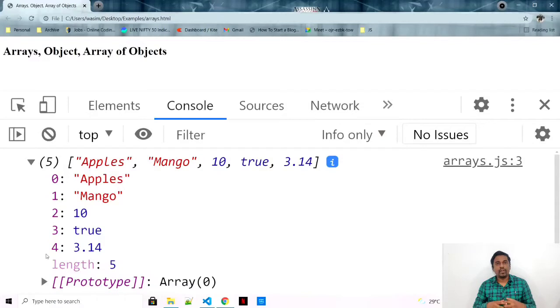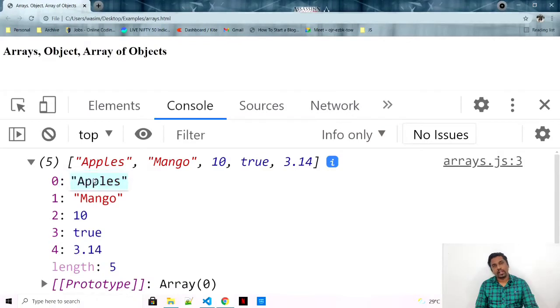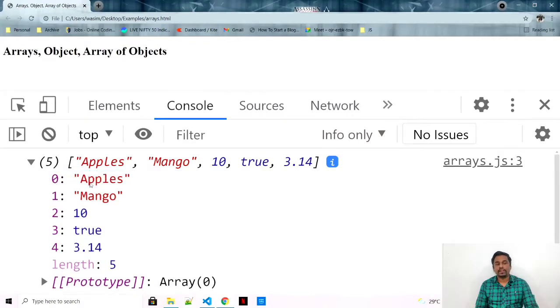That means if I want to get a value of an array, the simplest thing I can do is say array and give me the position of the 0th value, that would be my apple. On position 0 I have my apple, on position 1 I have mango, position 2 I have 10, position 3 I have true, and position 4 I have 3.14.